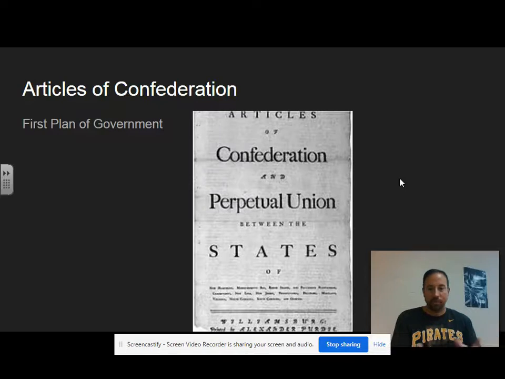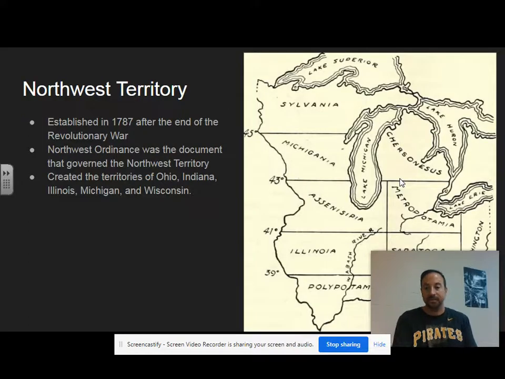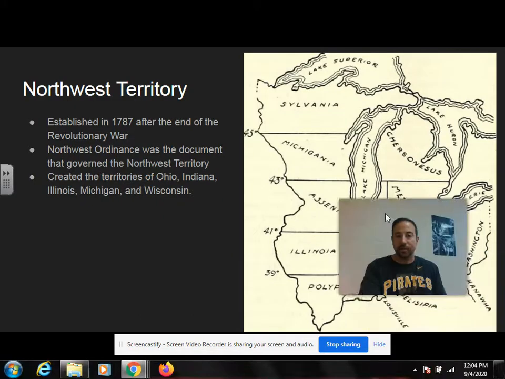It wasn't a 4-year term or anything like we would have today. They couldn't tax, really couldn't defend the country. If there were problems within the country, they couldn't really do too much to solve any of those. So it wasn't going to last. And that's pretty much what you need to know about the Articles of Confederation. First plan, weak, didn't last. But one positive from it was the Northwest Ordinance. And the Northwest Ordinance governed the Northwest Territory.